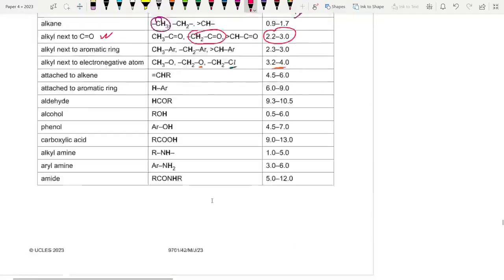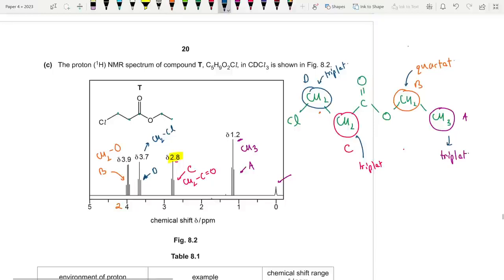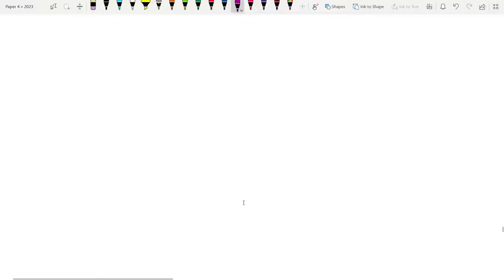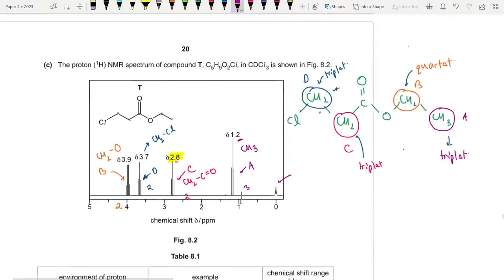Now, how many hydrogen atoms are responsible for them? Sorry, I forgot to mention this. So clearly 2 for this one, then also 2 for this one. I'm counting the hydrogens in that particular environment, not my adjacent environment, okay? Then CH2CO, also 2 here, and for this it's 3. So from above downwards it's 3, 2, 2, 2. You guys got it, right? Suppose I'm talking about environment B, which is a quartet. Although it has an adjacent carbon with 3 hydrogens, in its own environment, the orange circle, it has 2 hydrogen atoms.